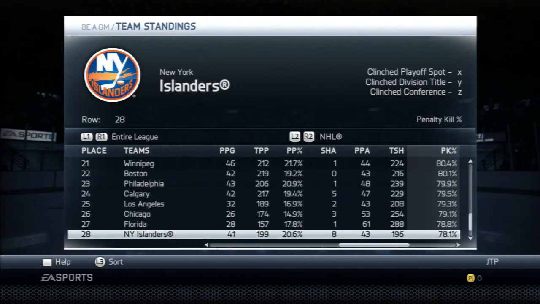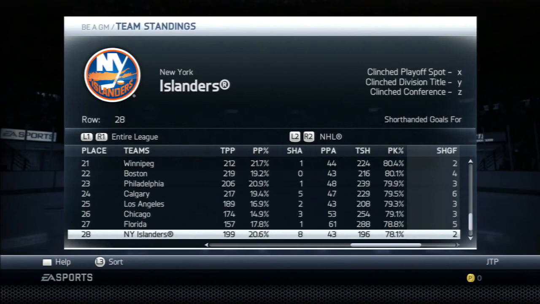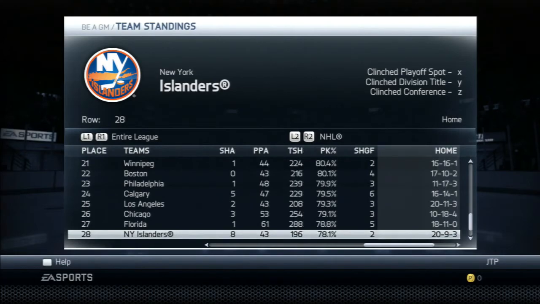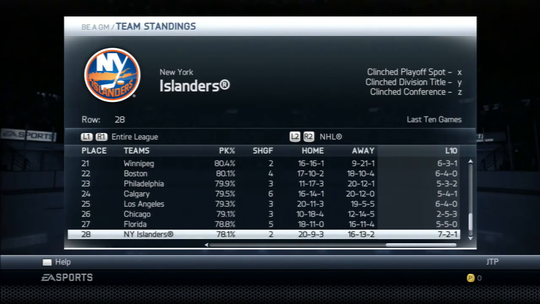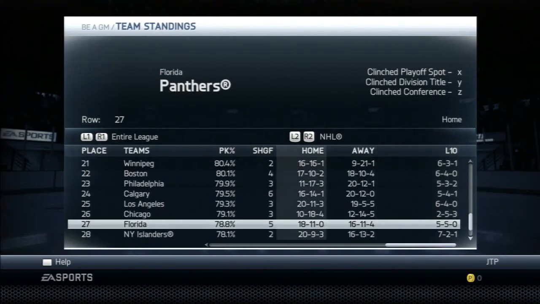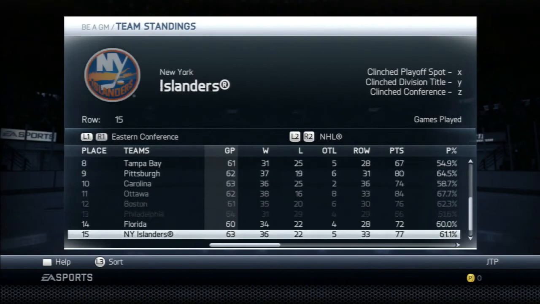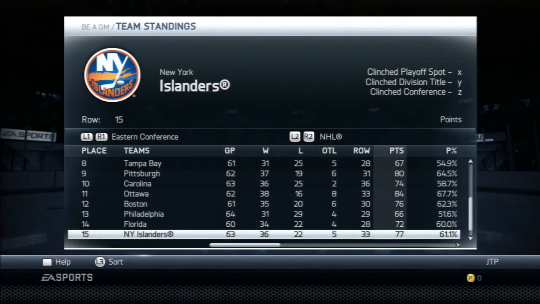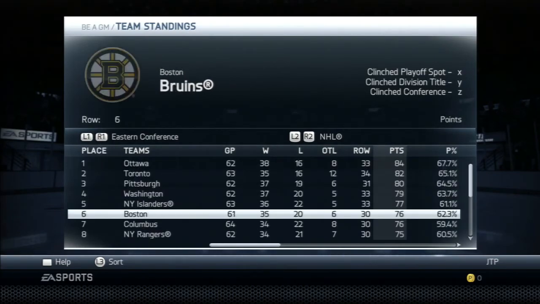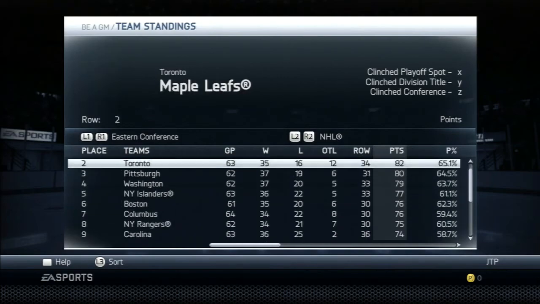Penalty kill percentage, that's 28. That's still around where it was before, but that trade didn't affect our penalty kill. Home record, away record looks a lot better. We're 7-2-1 in our last 10. We are now, what? We are now, points. We are now 5th in the Eastern Conference, so we went from 9th to 5th after that trade.